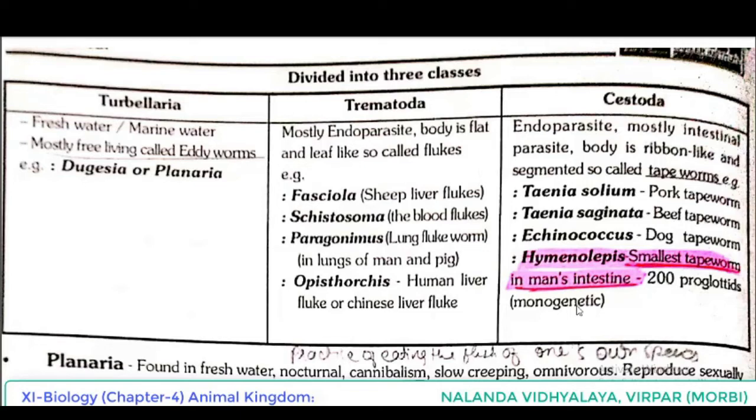See here, Hymenolepis. They are the smallest tapeworm in man's intestine. The question can be asked: smallest tapeworm in man's intestine, what's the name of that? Hymenolepis, coming under the class Cestoda of phylum Platyhelminthes. So now many points are discussed that you have to read and understand.